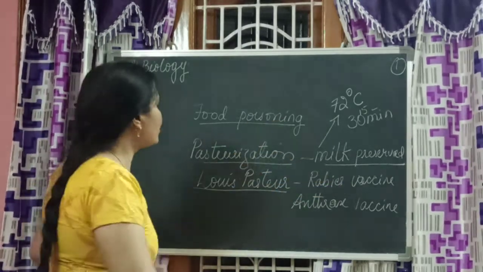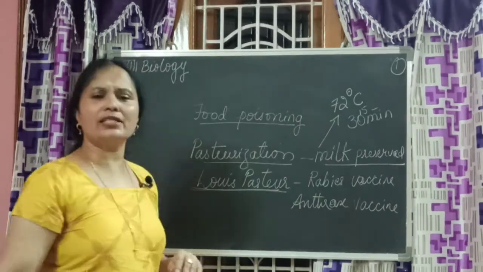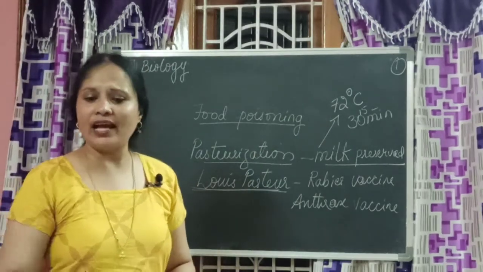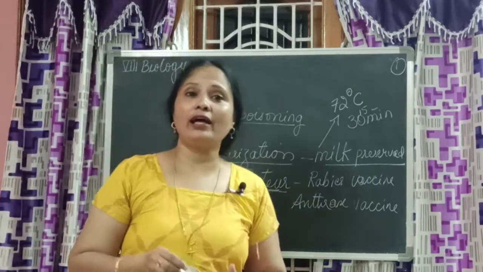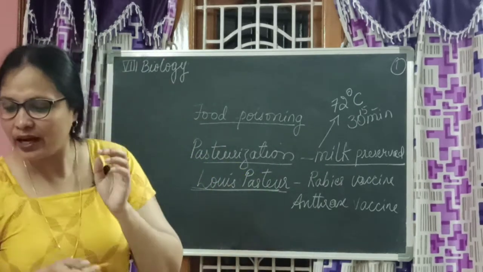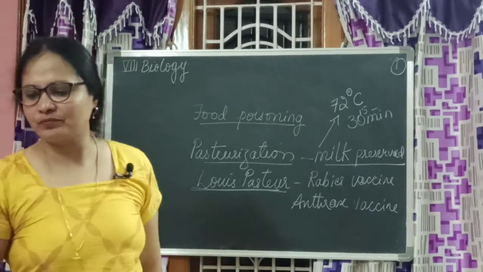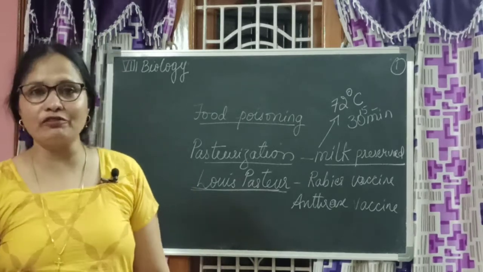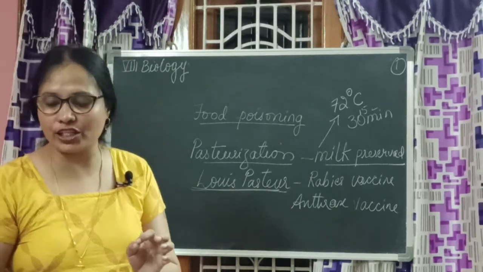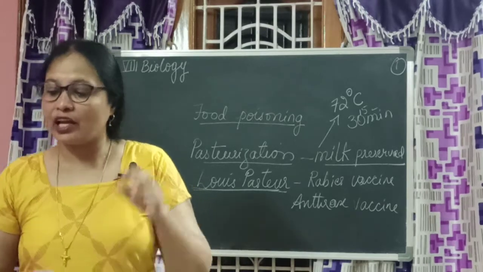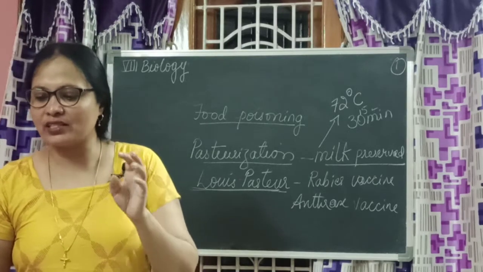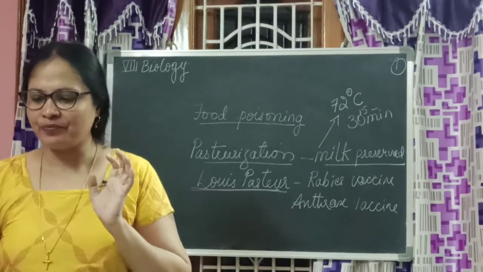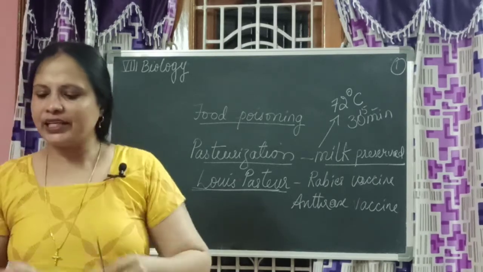And now let us know about Louis Pasteur. He is actually not a scientist. He has interest in maths, physics, chemistry, whatnot, everything. And what is he actually? See here, he is a painter. He is from France, born in a village in France, in 1822. He is a painter. He wanted to become a teacher. What were his interests? His interests were maths, physics, chemistry, and he wanted to become a researcher.